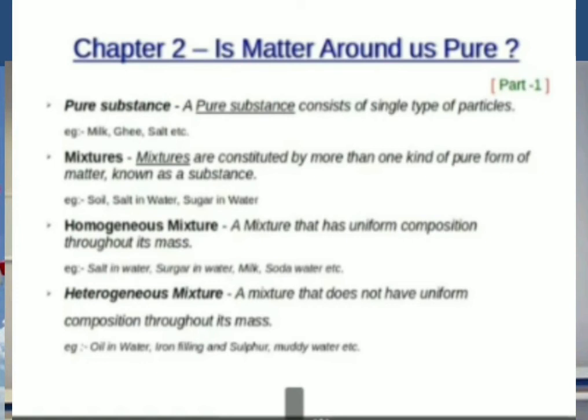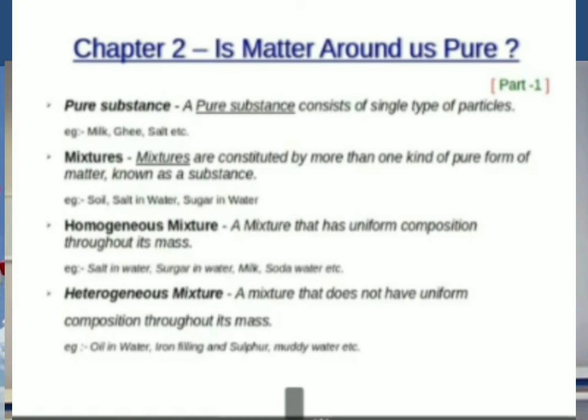The mixtures are again divided into two: homogeneous mixtures and heterogeneous mixtures. What is a homogeneous mixture? A mixture that has uniform composition throughout its mass.